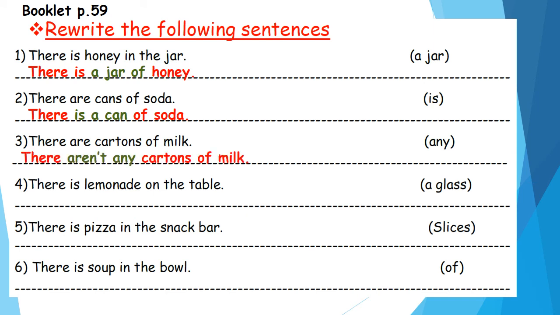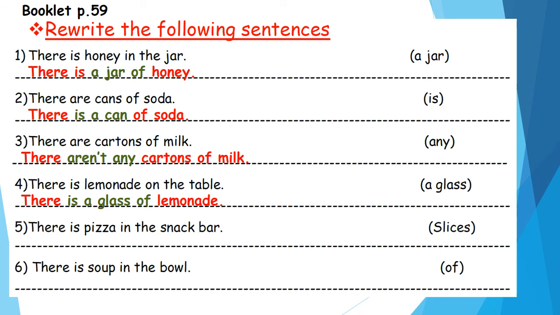Number 4. There is lemonade on the table. Now I want to use the expression a glass of. So I will say what? I will start by there is. After there is, I will put the expression a glass of. A glass of what? A glass of lemonade. So I will say what? There is a glass of lemonade on the table.